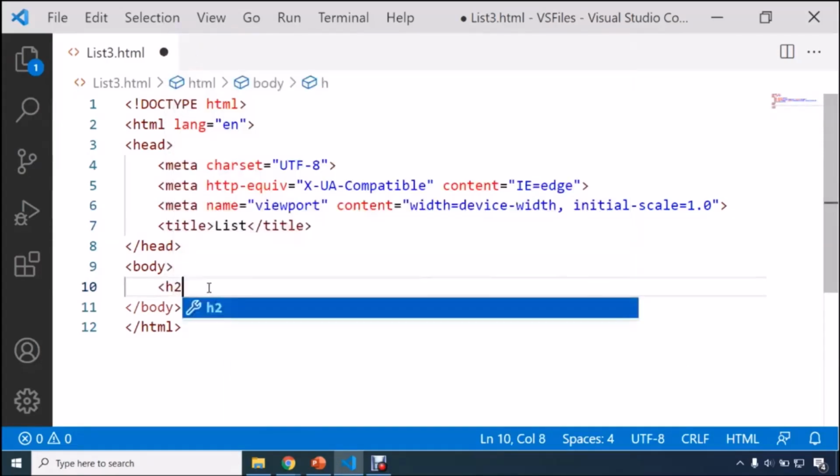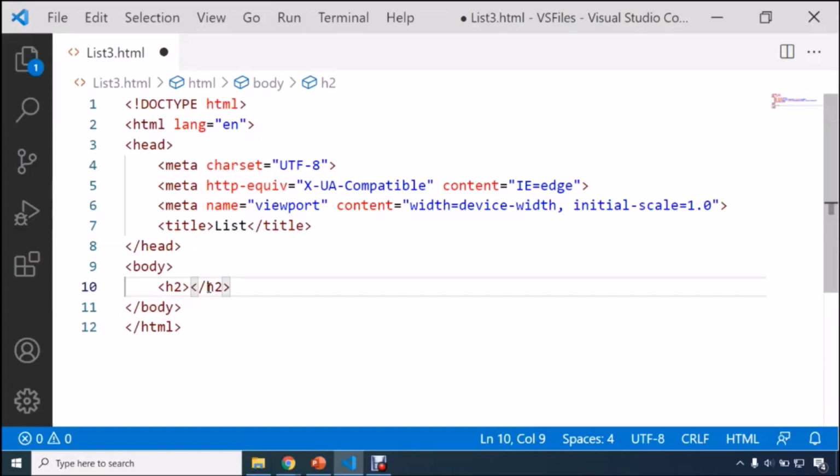Okay, so guys, here I'm using one HTML file. Here I'm going to give it a title as list, with an h2 tag, and guys, this time we are going to understand something called a description list.